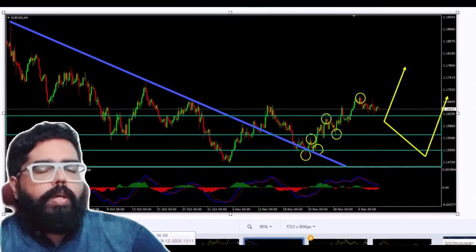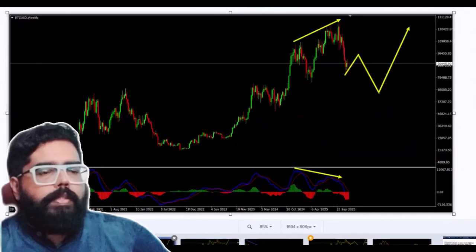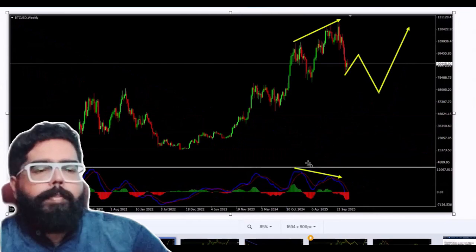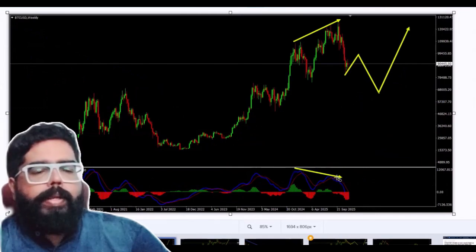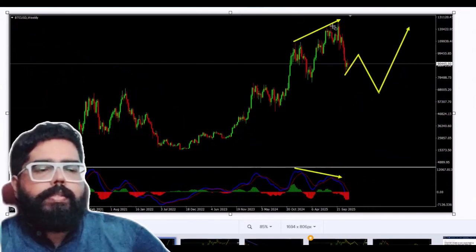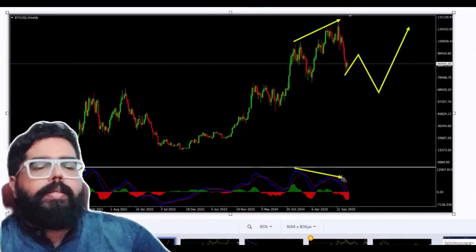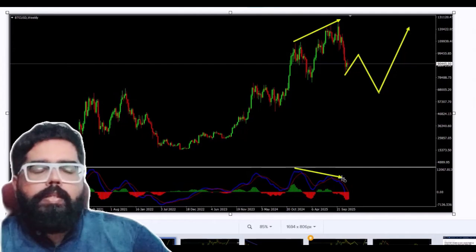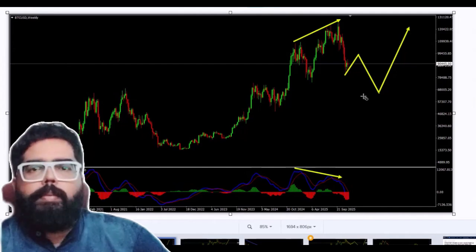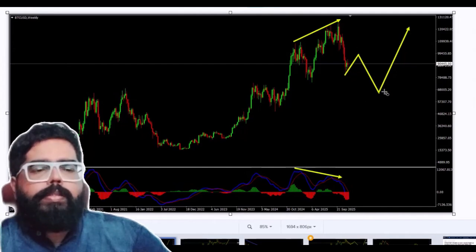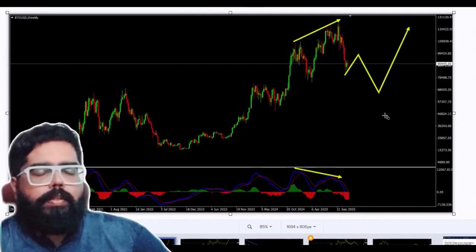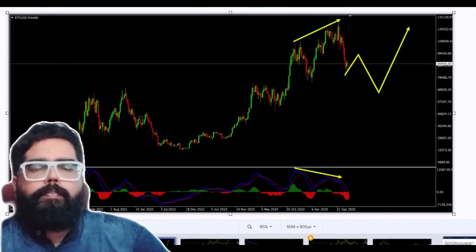So now let's move on to the next instrument, which is Bitcoin. On the Bitcoin, we could see that the price has created a bearish divergence. As you can see, the price has created higher highs and the MACD indicator has created lower highs, which is a contradictory sign, and it shows the bearish divergence is in play. So basically, I expect the price to create a double wave correction and then the price to move higher further. So my long-term view still remains bullish in Bitcoin.